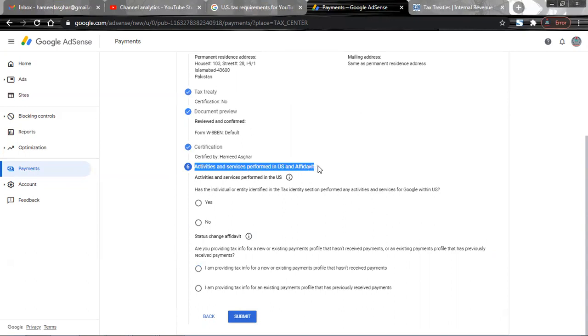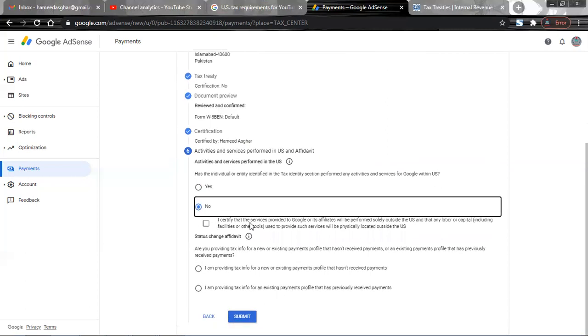Activities and services performed in the US and affidavit. Has the individual or entity identified in the tax identified sections performed any activity for Google within the US? No. I clarify that the service provided to Google is. Let me go through this form completely, and then I'll give you the brief.